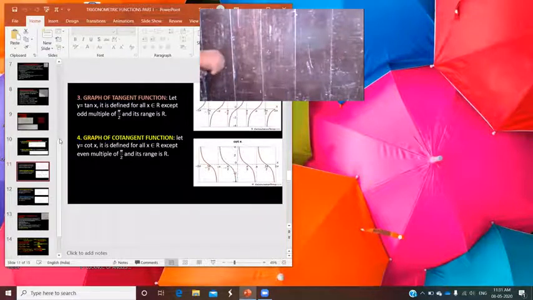Okay, so actually at that point of the value of x, you draw a line parallel to the y-axis. Okay, the curve is not defined for that point. You have to draw a line parallel to the y-axis. So just see.